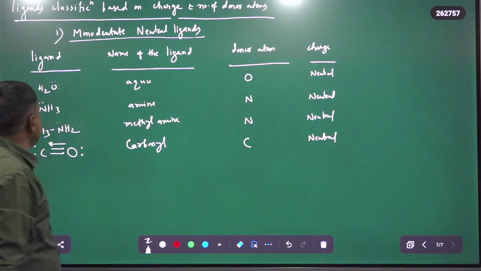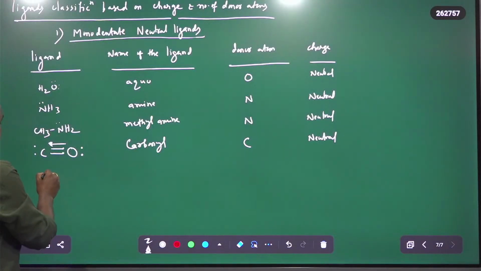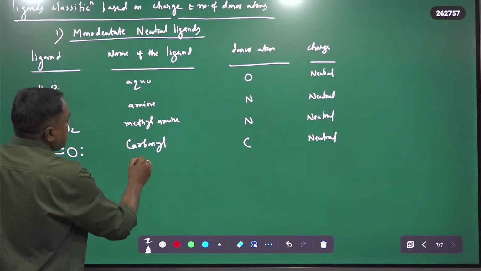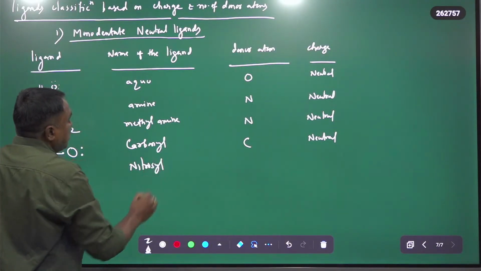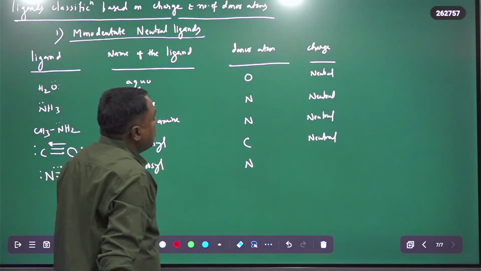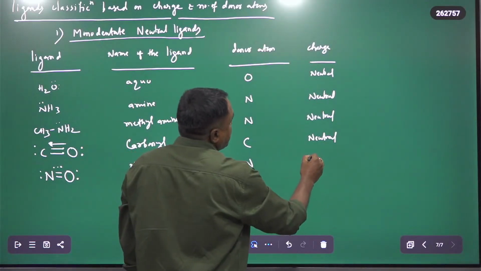Then H2O, NH3, CH3NH2, and this is nitrosyl. Nitrogen has 5 valence electrons and oxygen is attached to it. In this neutral nitrosyl ligand, nitrogen is the donor atom and the charge is again neutral.